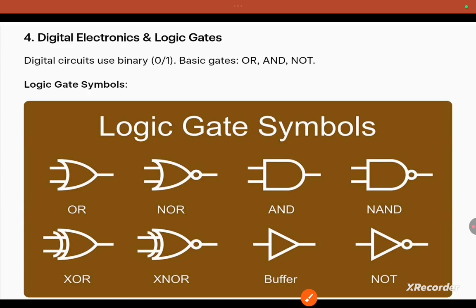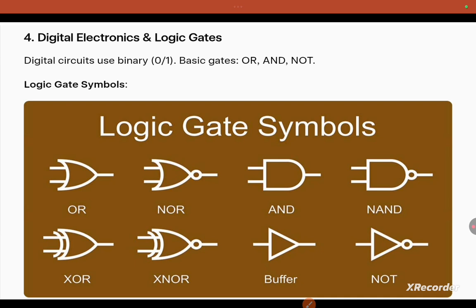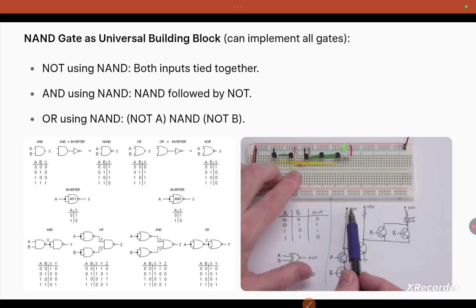These are about the logic gates. Digital circuits use binary, that is 0, 1. Basic gates are what? OR gate, AND gate, NOT gate. Universal gate is what? NAND gate. NAND gate is known as the universal gate. So basic OR, AND, NOT are nothing but basic gates. NAND gate as universal gate. You can see here.